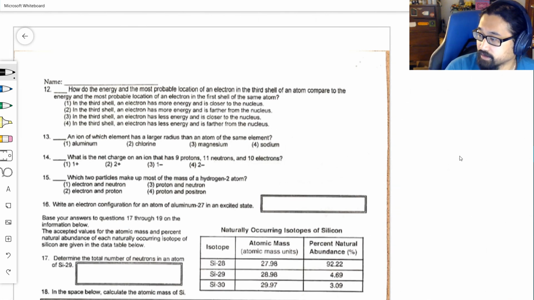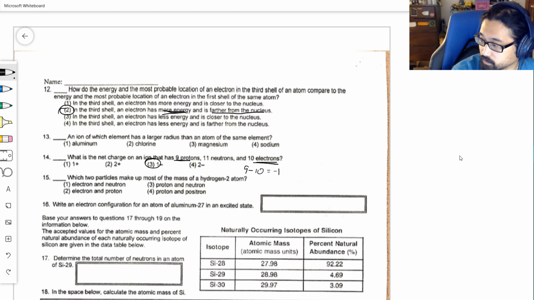Number 12, energy and location of an electron in the third shell compared to energy and location in the first shell. Third shell, we said earlier, has more energy. It's farther away. Boom. Then I skipped to number 14. What is the net charge for 9 protons, 10 electrons? 9 minus 10 is -1, or 1 minus. Number 15, what particles make up the mass? Well, we know that electrons do not have mass. Protons and neutrons track. I don't know what a positron is, so it must be choice 3.